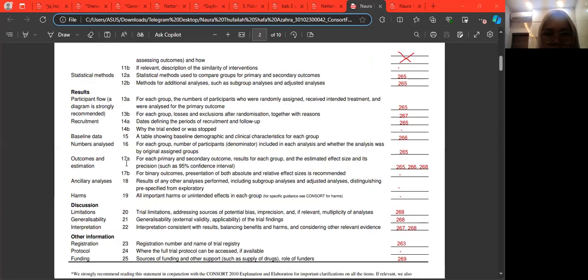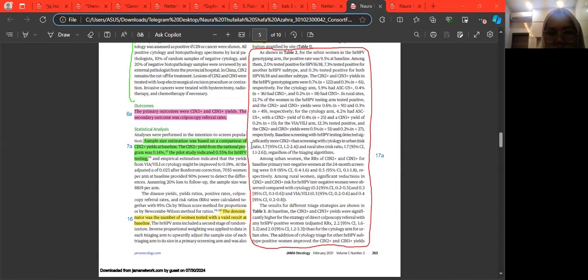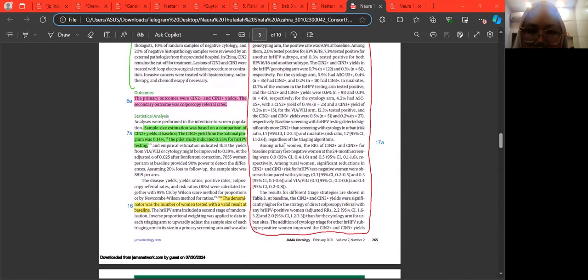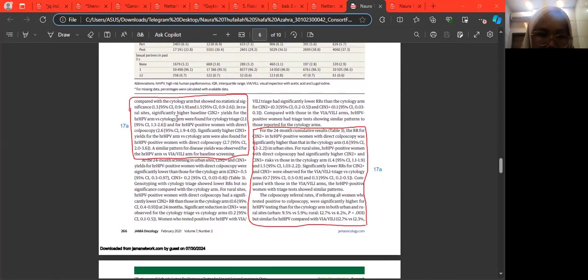Outcomes and estimation. For each primary and secondary outcome, results for each group, and the estimated effect size and its precision, such as 95% confidence interval. 17A: for the 24-month cumulative result in table 3, 95% CI.